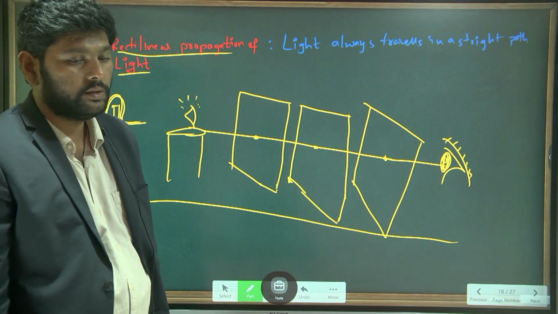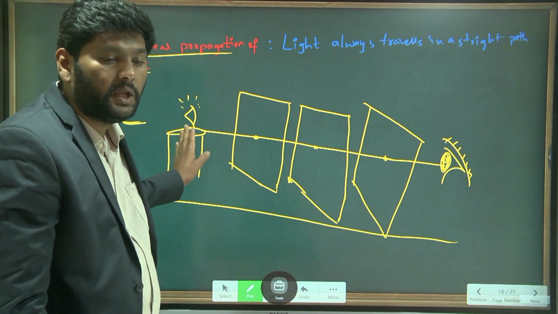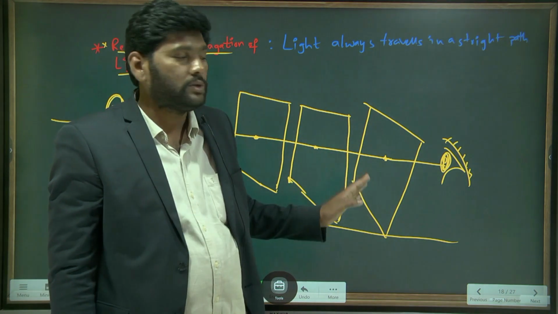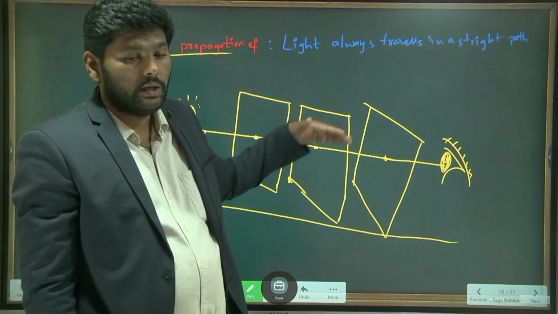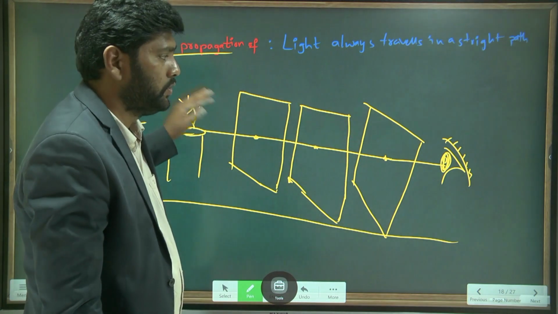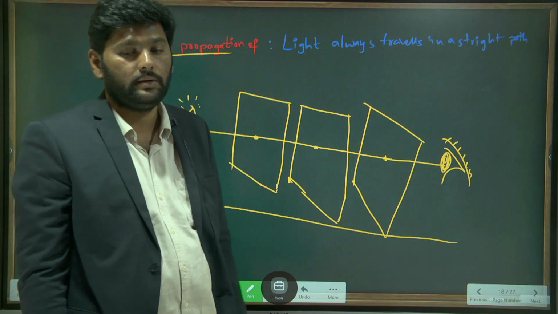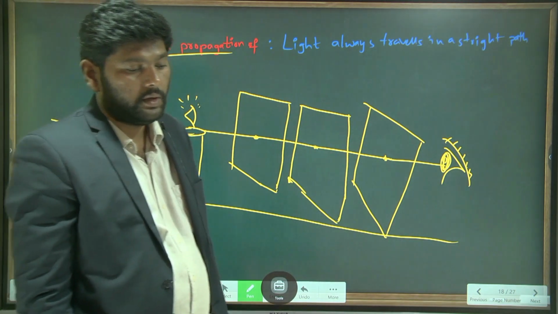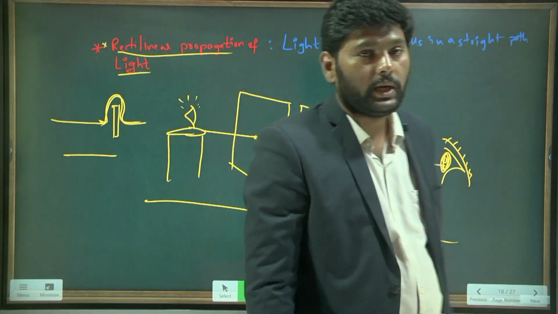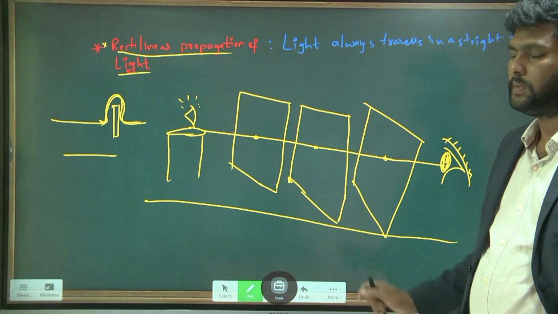No, sir. Why can you not? Light always travels in a straight line path, so you can only observe the light outside when the cardboards are in a straight line position. Understand? Yes, sir. This way we can prove that light has straight line motion. This is a small experiment.